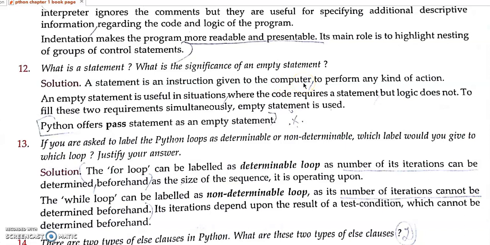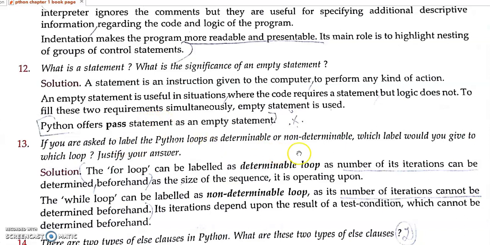Suppose I am giving a equal to a plus 5. It is a statement. I am instructing the computer to perform addition, a equal to a plus 5, like that. Then an empty statement is a pass statement. It is useful where the code requires a statement but the logic does not. I already gave an example in a past video. Suppose we are checking a certain condition with an if, but it won't execute any instructions under the if condition; we can simply give pass. It is an empty statement.